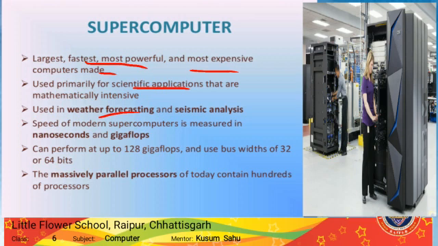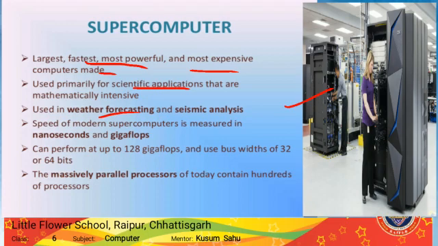Means through this type of computer we can do big scientific research or weather forecasting calculations or climatic research, etc. Param Yuva is an example of supercomputers. Here you can see the picture of a supercomputer which is very big. So all these are about types of computers.